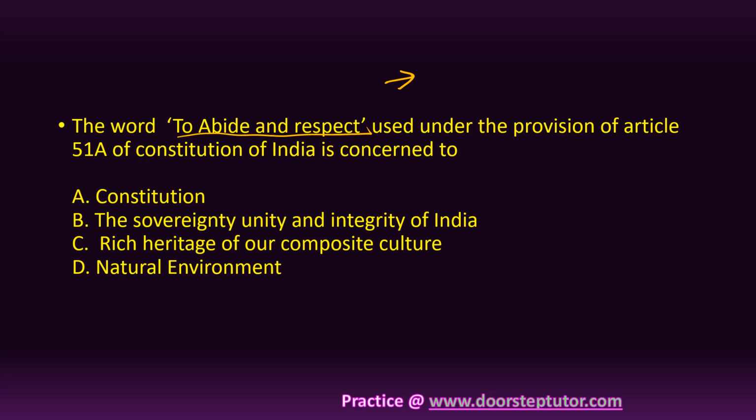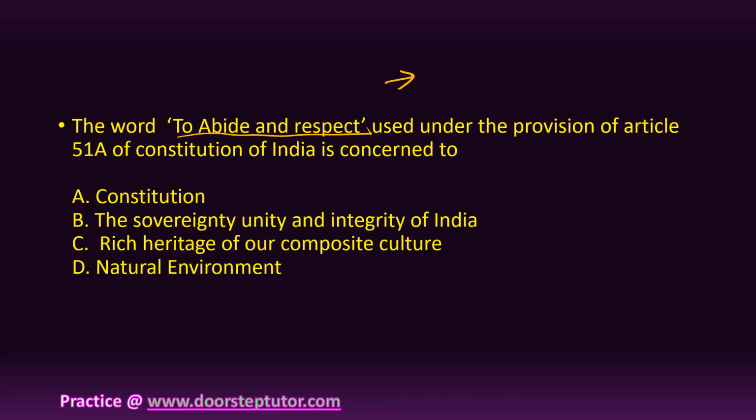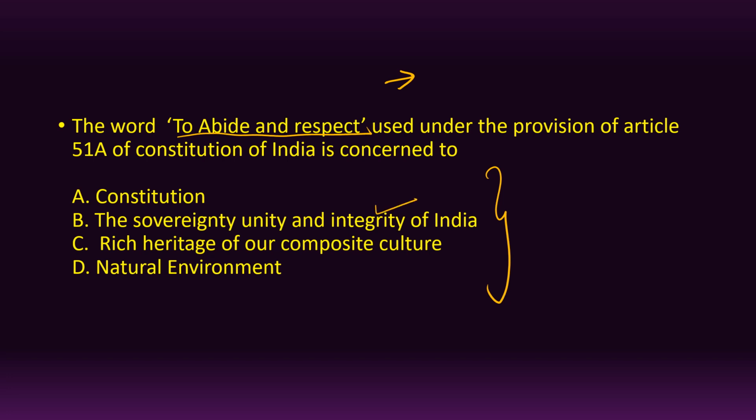4 options that were provided were A. Constitution, B. Sovereignty, unity and integrity of India, C. Rich heritage of our composite culture and natural environment. If you go by all the options, one thing that you will remember is that's about sovereignty. Yes, Article 51A talks about it. It even talks about rich heritage. It even talks about the natural environment.